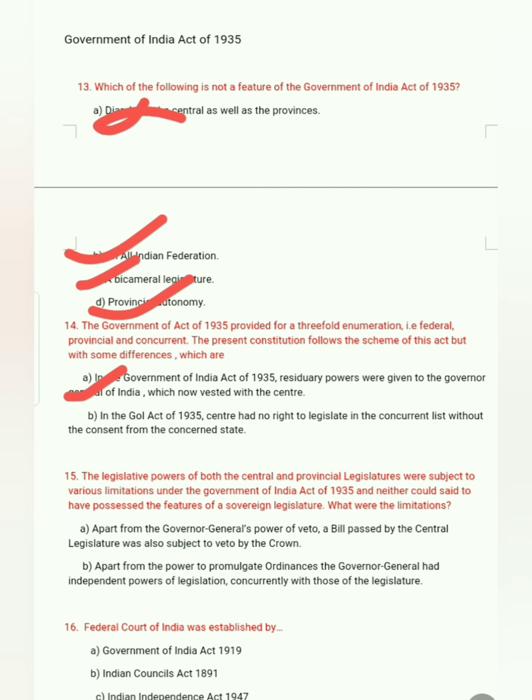In the Government of India Act of 1935, residuary powers were given to the Governor General of India, which are now vested in the central government.